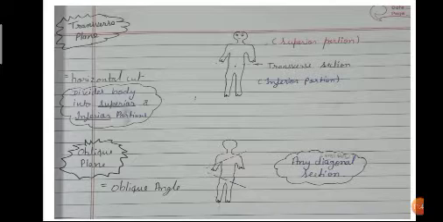Oblique plane: at an angle, any diagonal section. We cut the body into any diagonal section in the oblique plane, also called the oblique plane. This cut is also performed in diagnosis, in surgery, for any disease or symptoms. The other planes also have to be cut in these conditions.